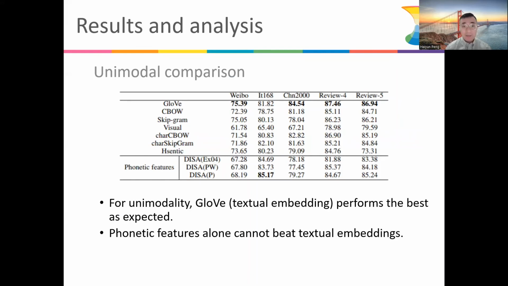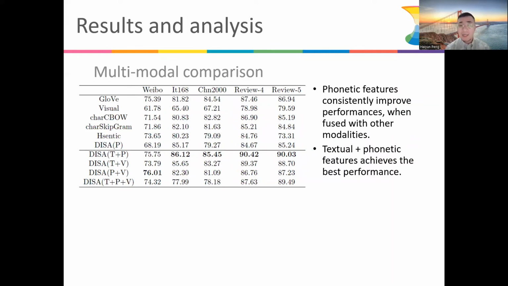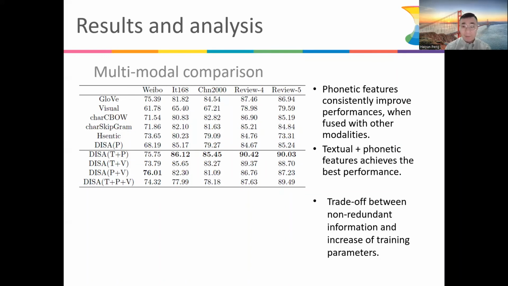As you will see, for unimodality, GloVe performs the best as expected, and phonetic features alone cannot beat the textual embeddings. That's why we came up with a multimodal comparison. So phonetic features consistently improve performances when fused with other modalities, and we observe that textual plus phonetic features achieve the best performances. However, to our surprise, T plus P plus V does not perform the best. And we conjecture that it is a trade-off between non-redundant information and the increase of training parameters.